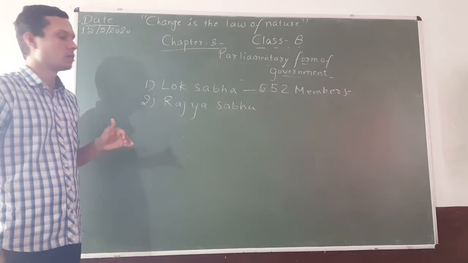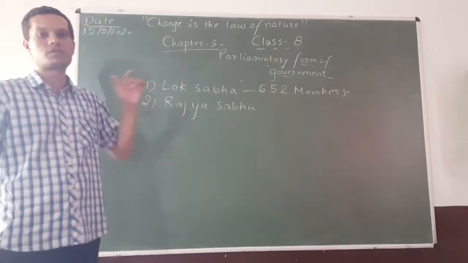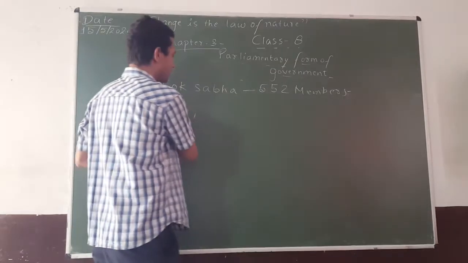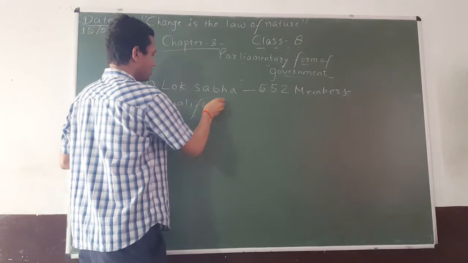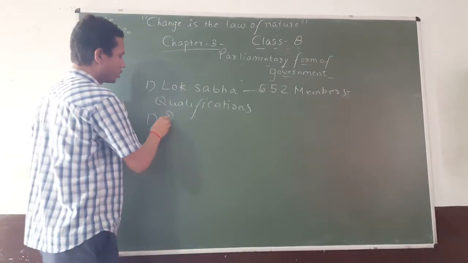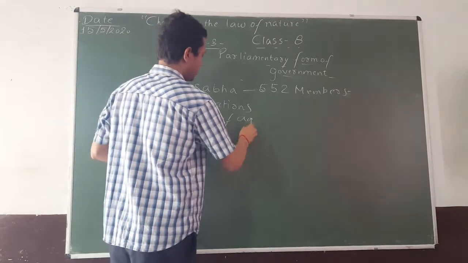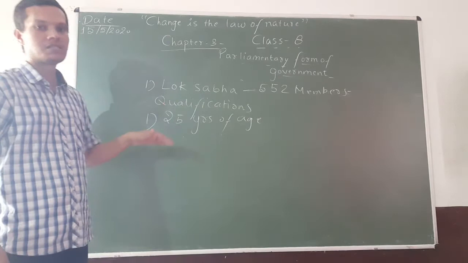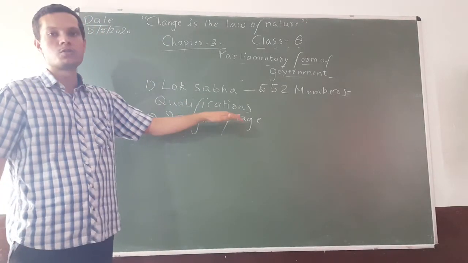Now we will discuss the procedure of the election of the members of the Lok Sabha. First of all, there are some qualifications required to be elected as a member of the Lok Sabha. You should be 25 years of age. Any citizen of India should be 25 years or above to be qualified.